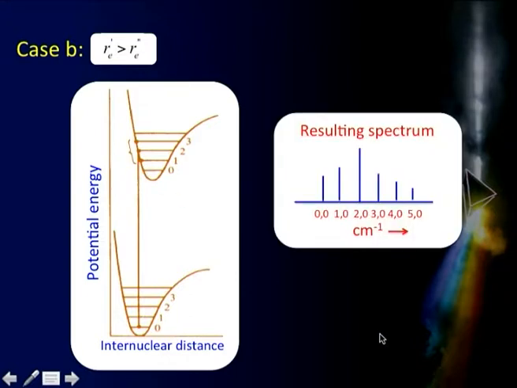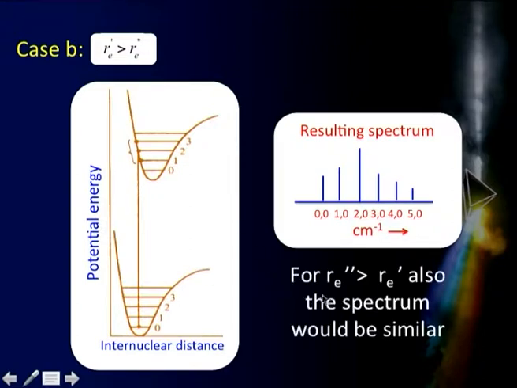The spectrum will look something like this. The most intense line will be the 2-0 line, that means from V double prime equal to 0 to V prime equal to 2 level, as per this particular diagram shown over here. So 1-0 will be less intense, 0-0 will be still less intense. The same will be true of 3-0, 4-0 and 5-0 and so on. So that is a typical kind of spectrum I will be observing in this case.